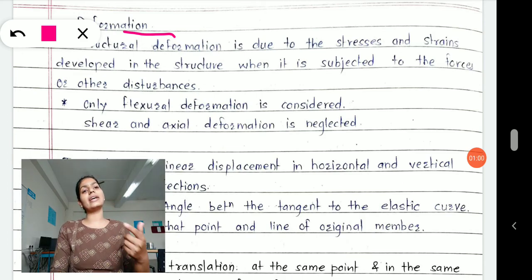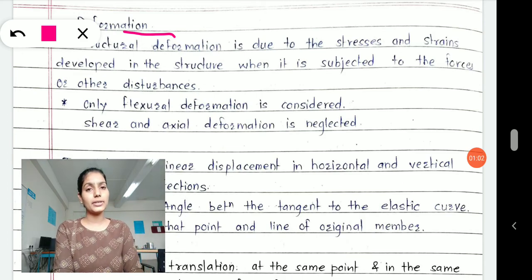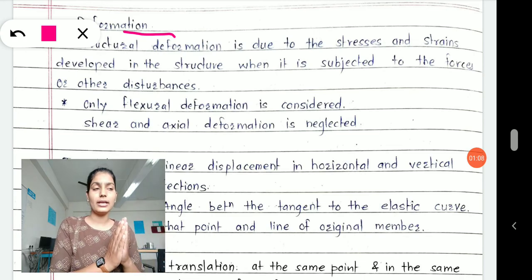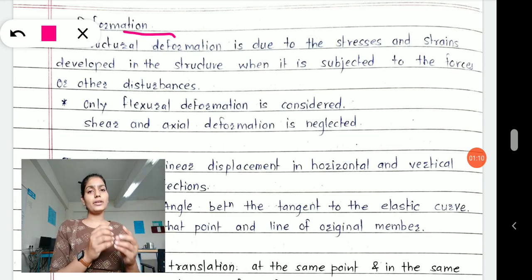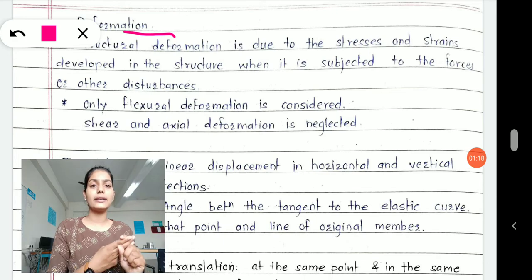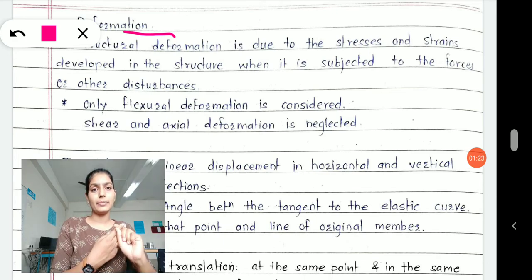But when exactly does deformation occur, how it occurs, that is a different part that we understand with each and every lesson. When we solved indeterminate structures, in the indeterminate structures we solved cantilever beam, continuous beam, and third one is your propped cantilever or fixed end beam, right?